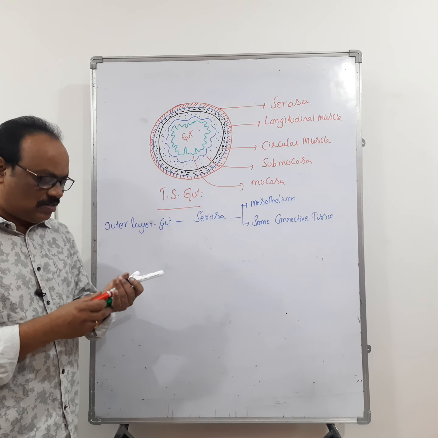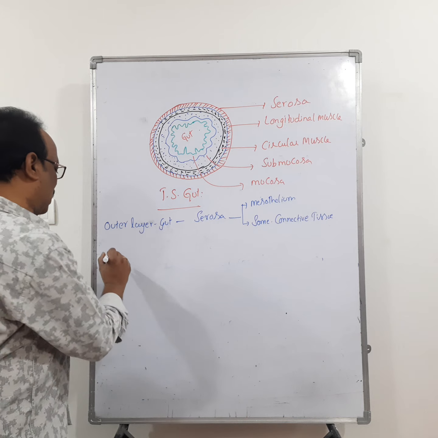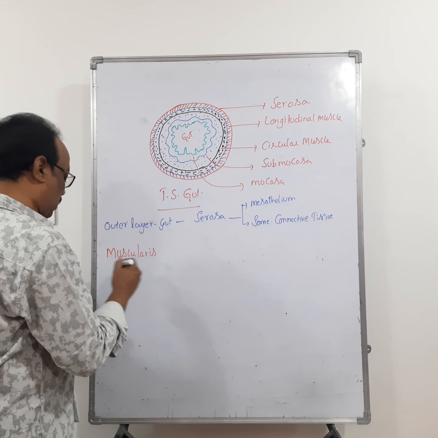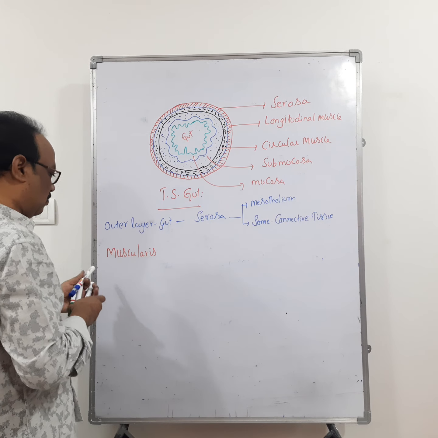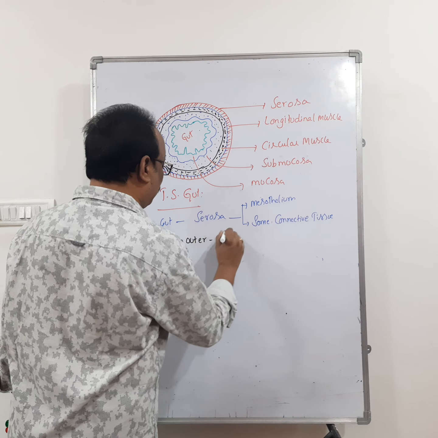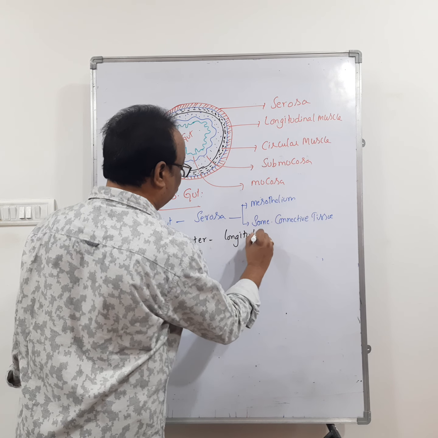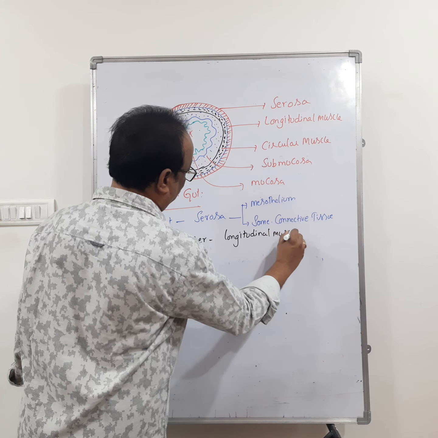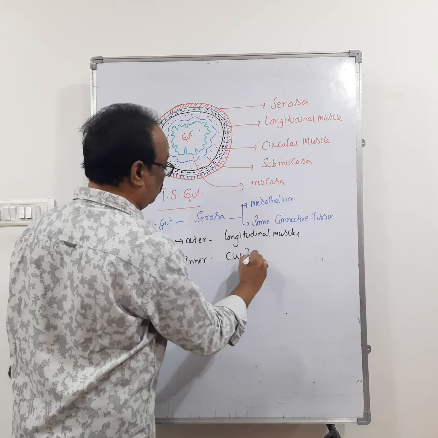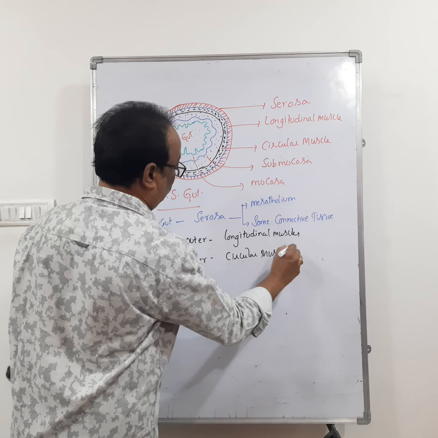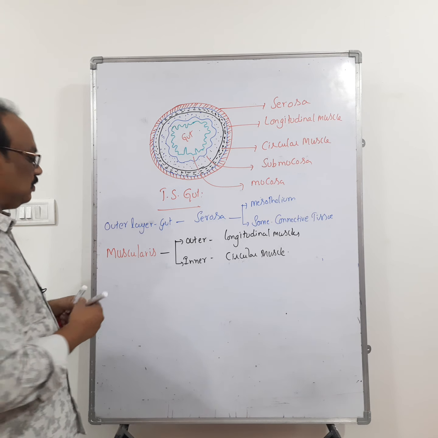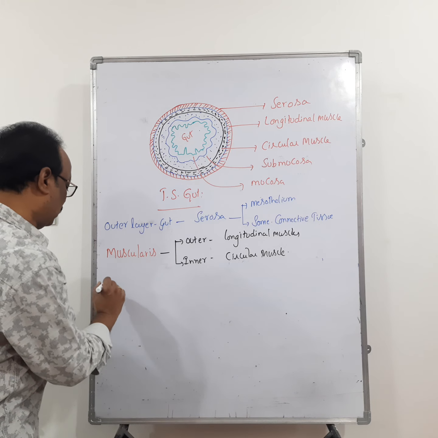The next one is muscularis. Muscularis is nothing but a muscular layer. The muscularis consists of outer longitudinal muscles and inner circular muscles. The third one is submucosa.